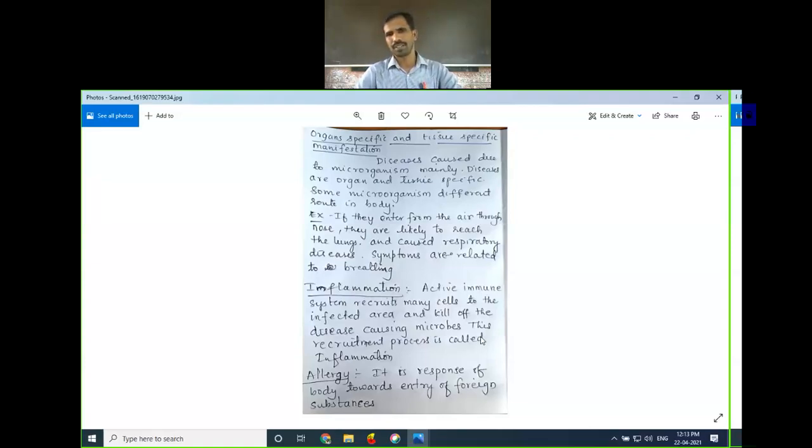For example, when dust enters our nose, immediately sneezing will start. That sneezing is nothing but allergy, but that is good for health. If that allergy increases too much, it will be bad, no doubt. But allergy is one of the responses of the body towards the entry of foreign materials to the body.